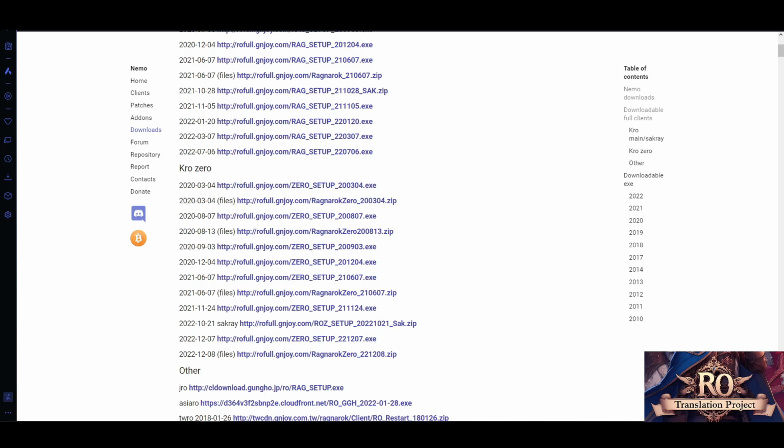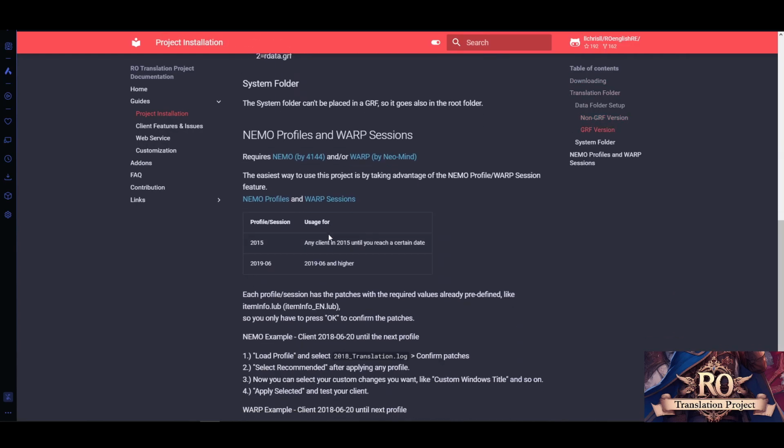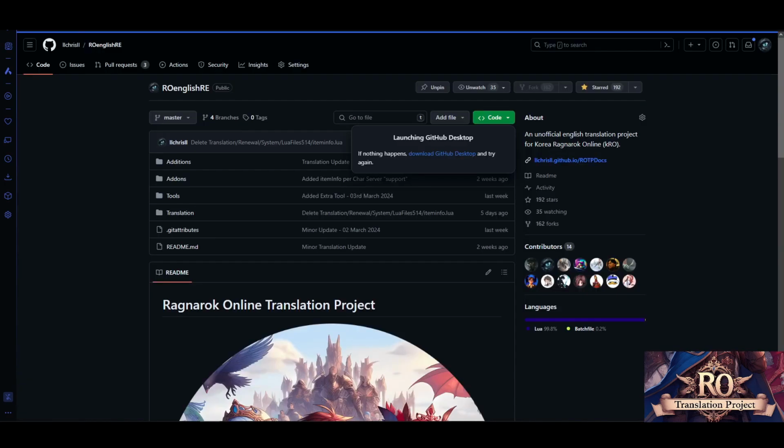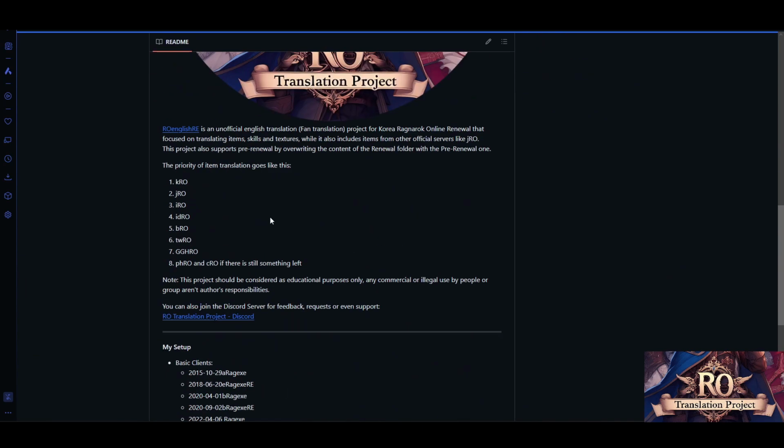Not for your public use, but to patch your clients. Where is it? Here. I have here down below on the document side regarding my profiles and session files, a link to Nemo and to Warp. You can pretty much do the same like before with this project, copy it over, get it in GitHub, and then you can always update it on the fly, in case they made an update about it. So you can also, of course, do issues, reports and stuff, whatever, but that's up to you, unrelated to me.